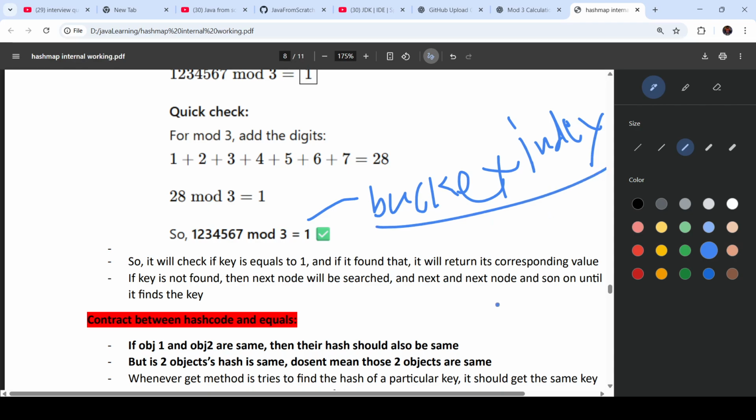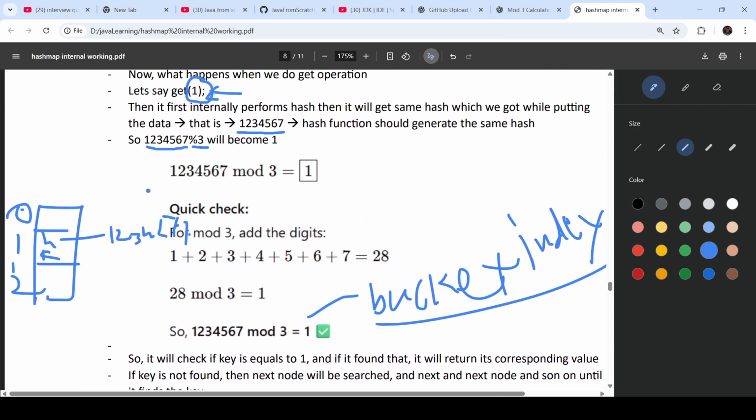Now it found the bucket index, right? Let's say this is 0, this is 1, this is 2, and here the hash is there. Then the hash it found came the same, right? Okay, hash came. Then what is the key we requested here? Get of 1, right? So here 1 was present and some value was present for that. What was the value? For key 1, Java was the value. Okay, Java is the value, and next was there.